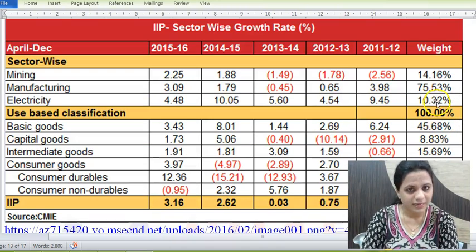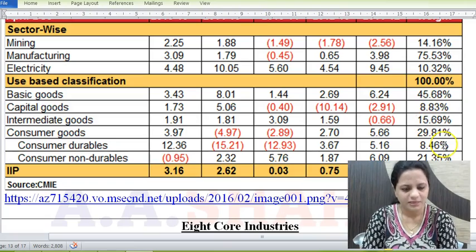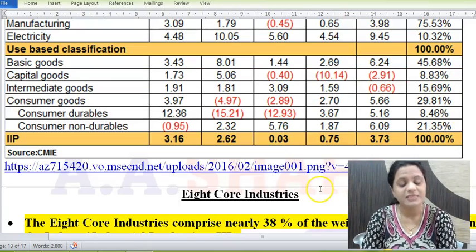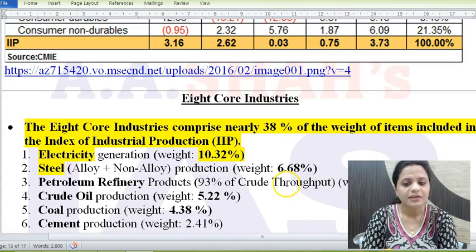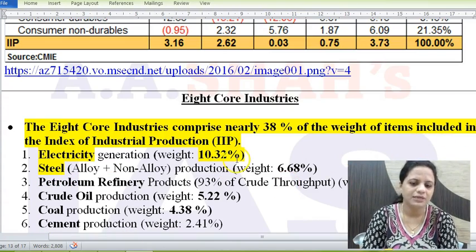Electricity is also one of the 8 core sectors. So even this is one way of classifying it. This is sector-wise classification of IIP. This is use-based classification of IIP, what kind of goods they are. So this again is another segregation, and of course the other one is 8 core industries segregation. So 8 core industries actually comprise 38% of the weight of items included in IIP.